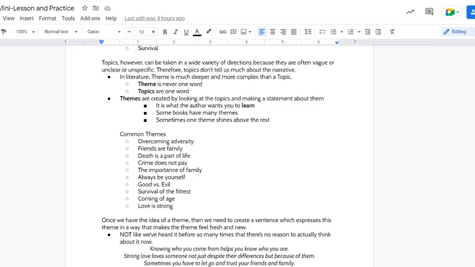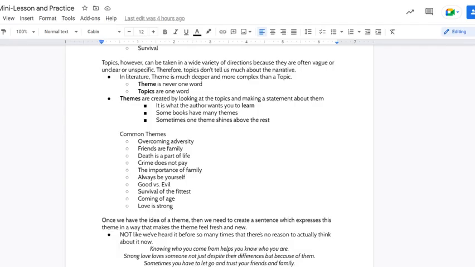Some common themes are overcoming adversity, friends or family, death is a part of life, crime does not pay, the importance of family, always be yourself, good versus evil, survival of the fittest, coming of age, and love is strong. Notice that for a number of these, they actually include some kind of verb, so they give a sense of what someone should do or be. But this is still not a full theme statement. This is just the idea of a theme.